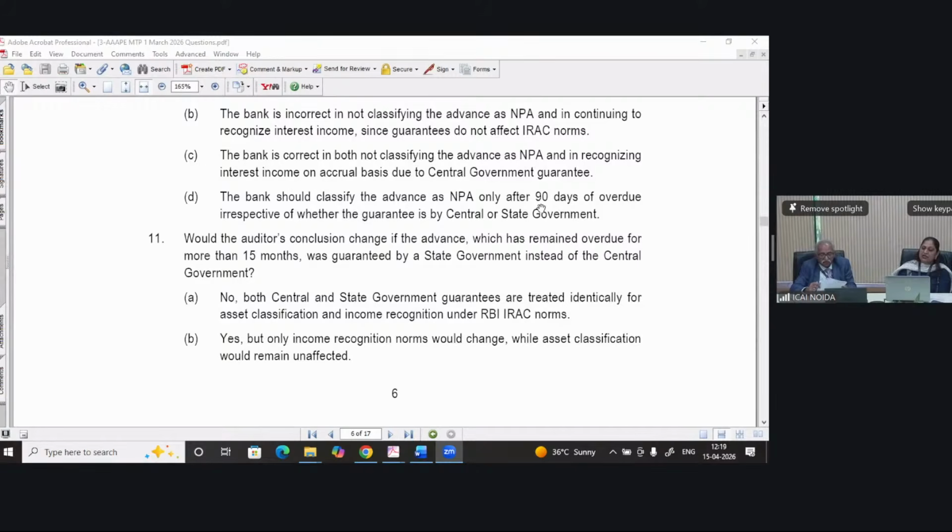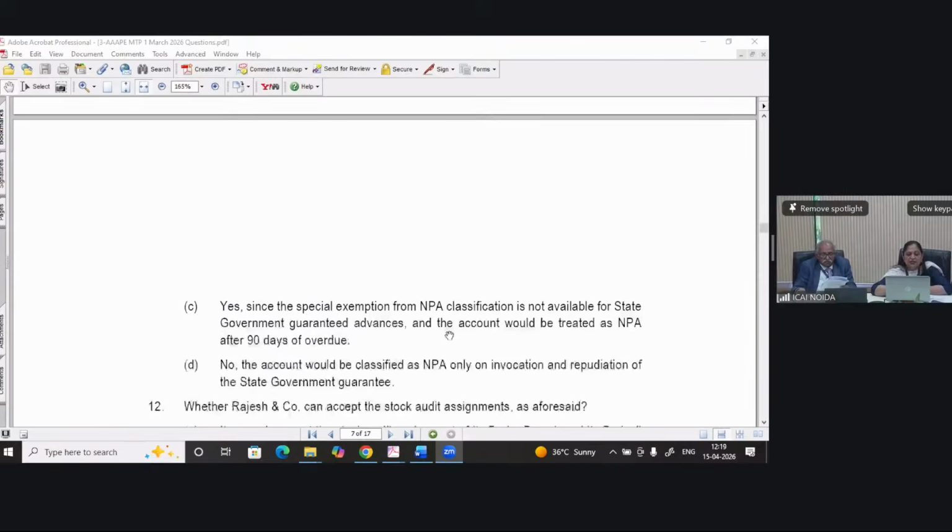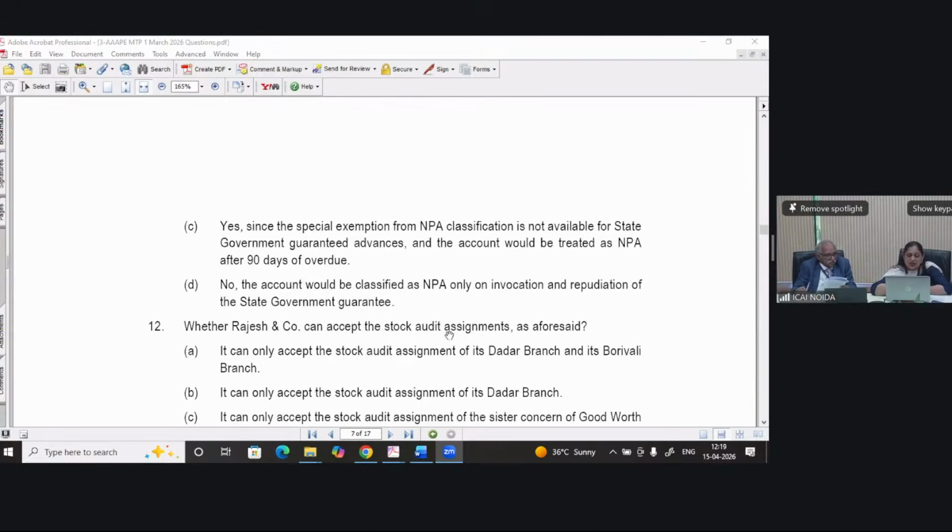Yes, but only income recognition norms would change. Yes, since the special exemption from NPA classification is not available for state government guarantee advance, account should be treated as NPA after 90 days of overdue. No, the account will be classified as NPA only on invocation and repudiation of state government guarantee.